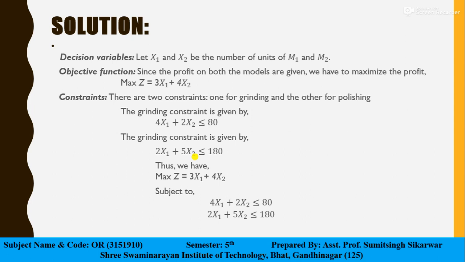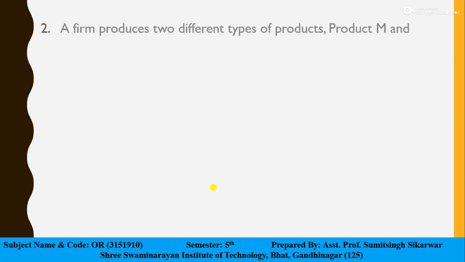Again, we have the non-negativity constraint where x1 and x2 must be greater than or equal to 0. So this equation becomes the problem of maximization, and that is how we can make a model. Let us take another example.